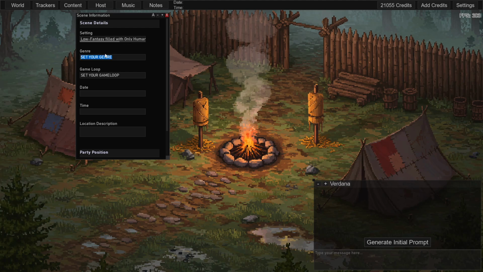Genre. So here in genre, this is going to be kind of what kind of story this is. Well, in this case, this is going to be an adventure story. So we can just put adventure, or we can put something like a party of mercenaries.